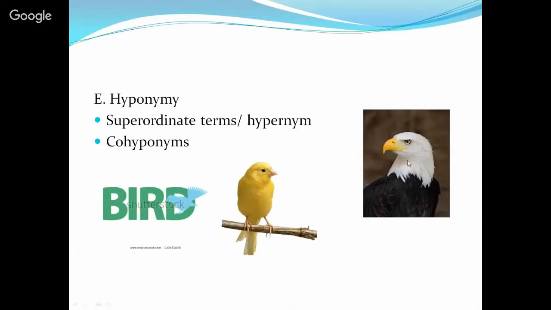In this case, eagle and canary are hyponyms of the word bird. And eagle and canary are co-hyponyms because they belong to the same superordinate. Bird is the superordinate term. That means that when I say bird, we can have a canary and an eagle.